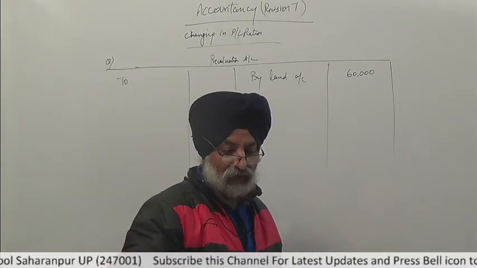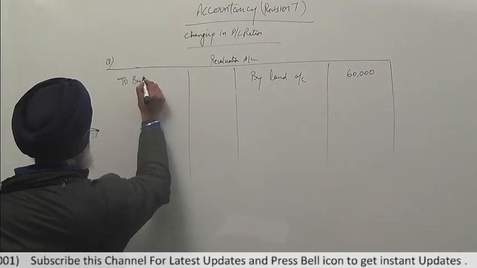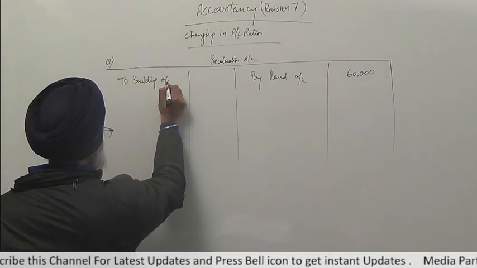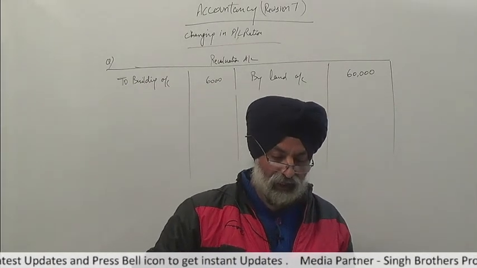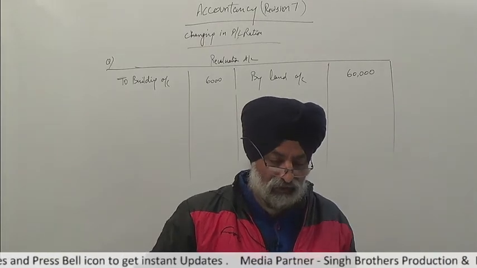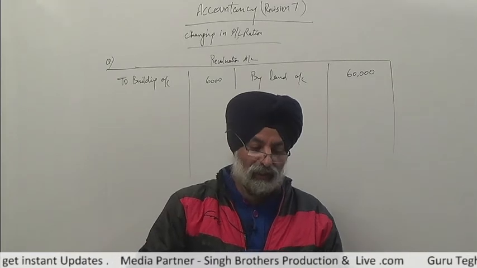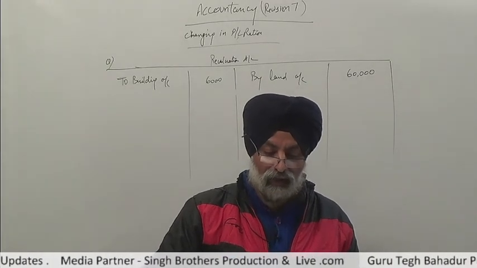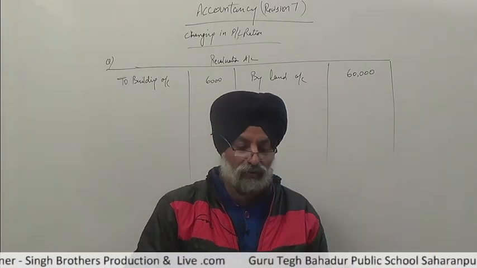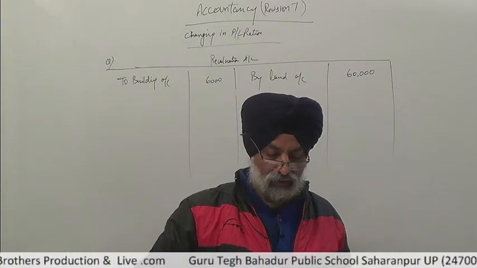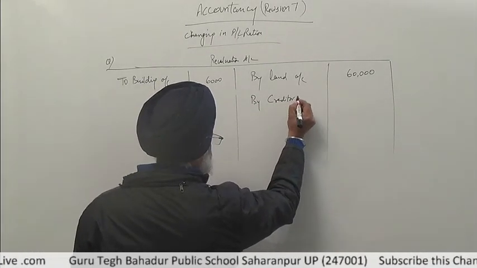The building's value is 1 lakh. Now it is depreciated by 6%, so the asset's value has decreased. It comes on this side for the building, around 6,000 rupees. Only 3 adjustments are given: land, building, and also creditors. Creditors are given in the balance sheet on the liability side as rupees 1 lakh, and now 12,000 are not likely to be claimed. These are 12,000 rupees of creditors we do not have to pay. So this comes on the credit side by creditors. This is a decrease in liability.